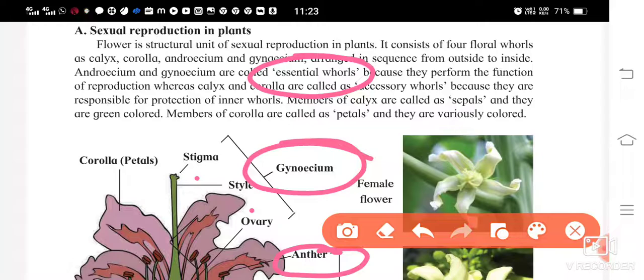And then the calyx and corolla are the accessory whorls. Why?